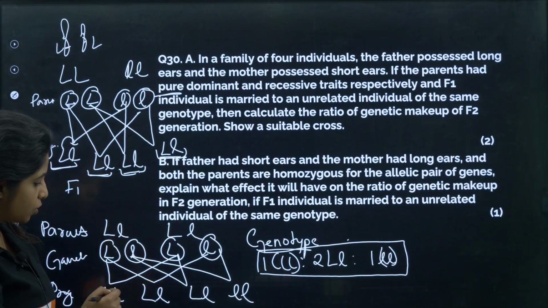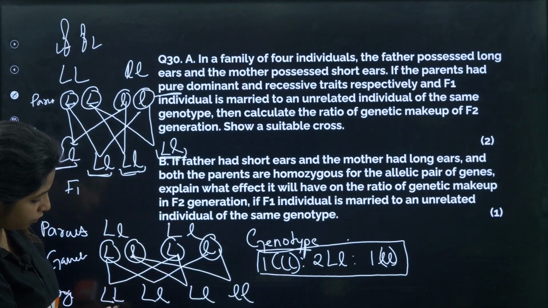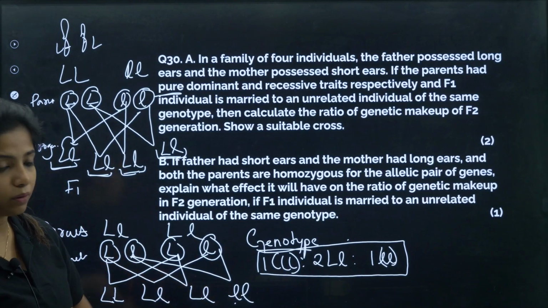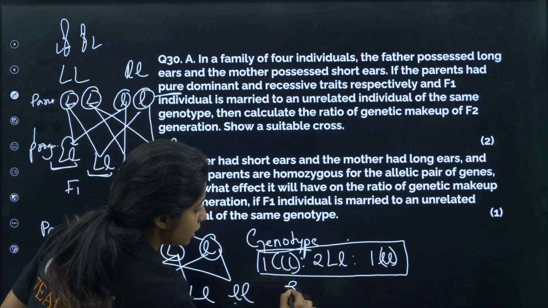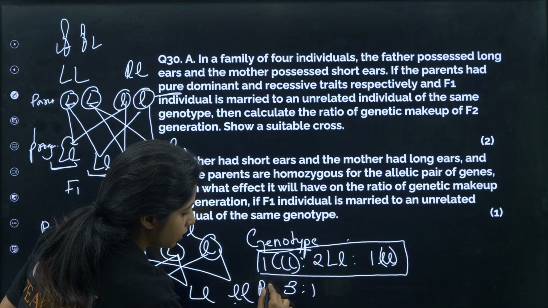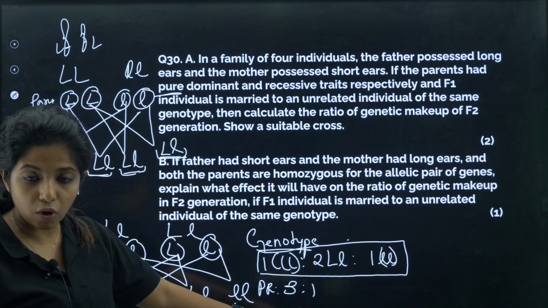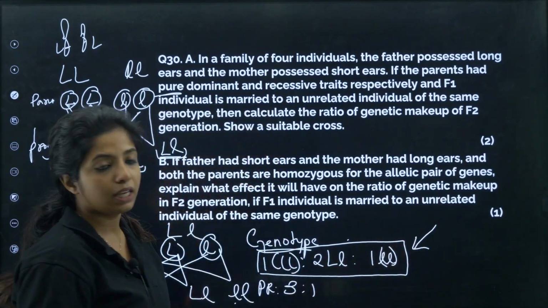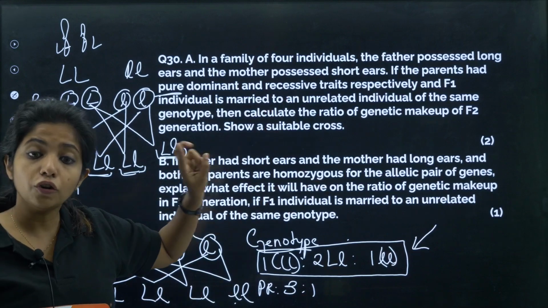If you are asked the phenotypic ratio, what will you say? How do they look? This has long ears since both of them are dominant. This also has long ears. This also will have long ears, and this will have short ears. So I will say it is 3:1. The phenotypic ratio is 3:1. 3 of them have long ears and 1 of them has short ears. But you are asked about the genotypic ratio, so you have to just write this. With this, you get 2 marks.